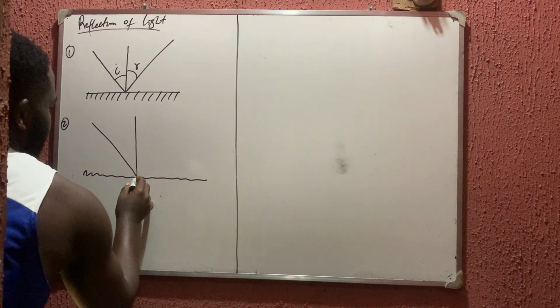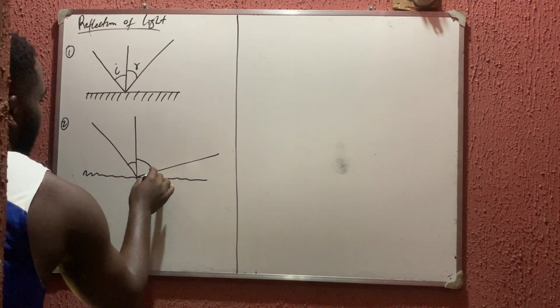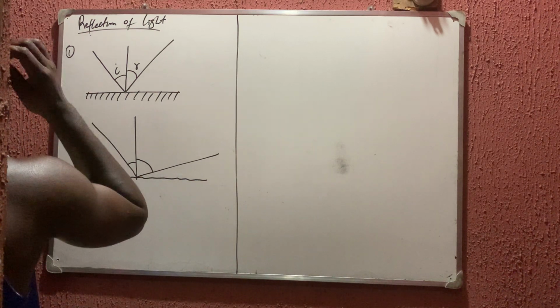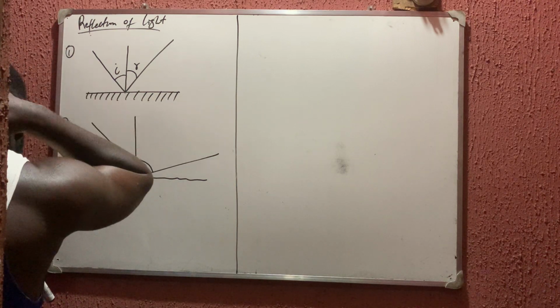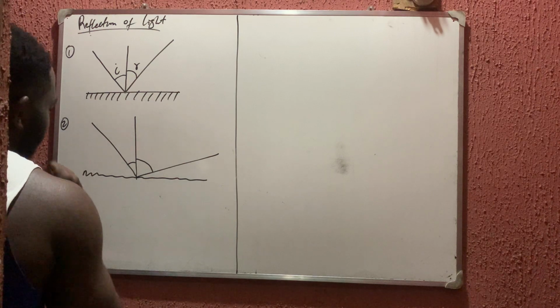It could just bounce this way. You now see that this angle is not equal to this one, so it does not obey the law of reflection. That is when you call it an irregular reflection.